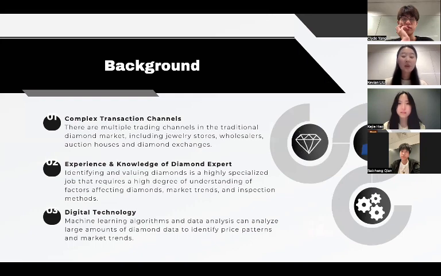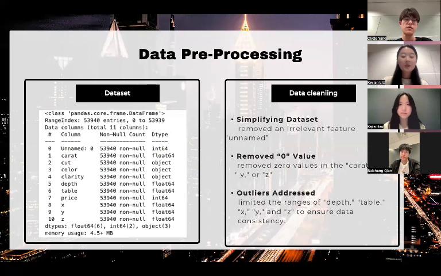It is a highly specialized job that requires experts to have an excellent understanding of the factors affecting diamond price, market trends, and inspection methods. However, with the development of digital technology, the emergence of various machine learning models has made it no longer difficult to accurately predict diamond prices. Now let's move to how to do that.